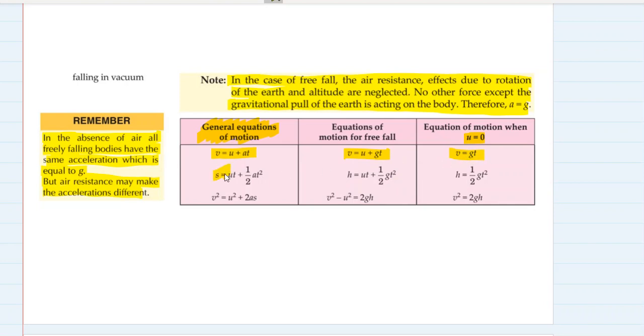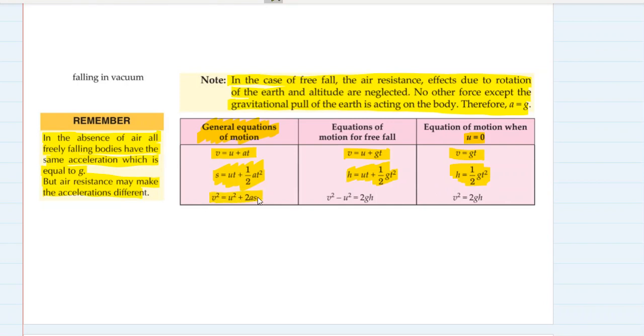s is equal to ut plus half at square becomes h is equal to ut plus half gt square. In the place of s, we wrote h because there is a height involved here. And in the place of a, acceleration, we wrote acceleration due to gravity, g. But since u is 0, when the body is dropped from rest, therefore ut will also become 0 and h will become half gt square. That's the second equation of motion in case of free fall starting from rest.